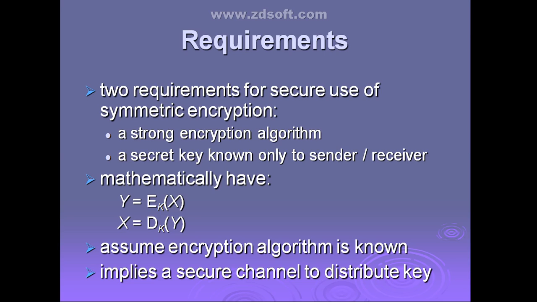Clear? And the second one is the secret key shared between the sender and the receiver. That must be shared in a secured fashion, and they need to keep that key with secrecy and full security. They need to maintain the key. Only then will it be called secure communication. These are the two main requirements for the secure use of conventional encryption, or symmetric encryption.